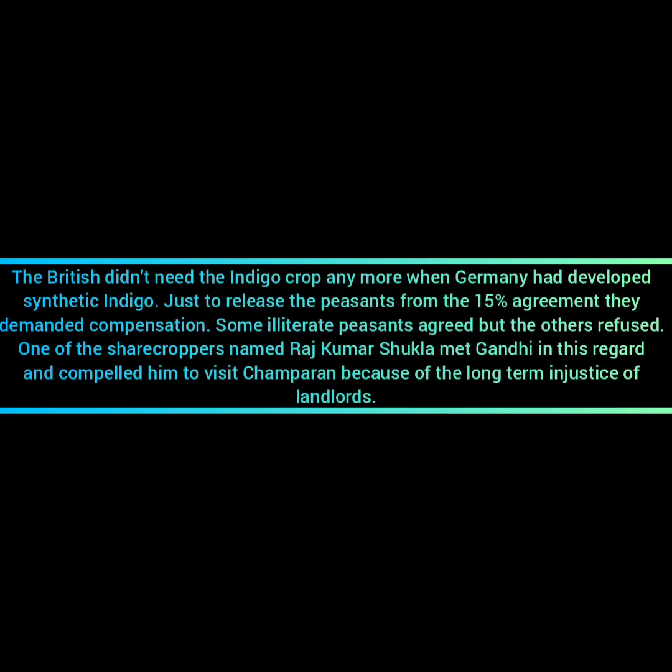Exactly what happened in Champaran was that when the peasants of Champaran were being forced to grow indigo, at the same time, Germany was able to develop synthetic indigo. Then the European planters did not need this natural indigo.